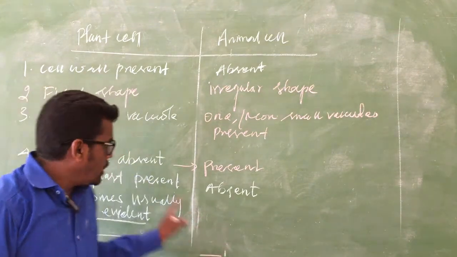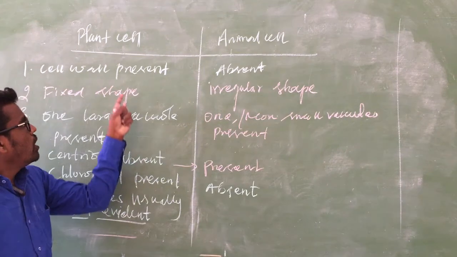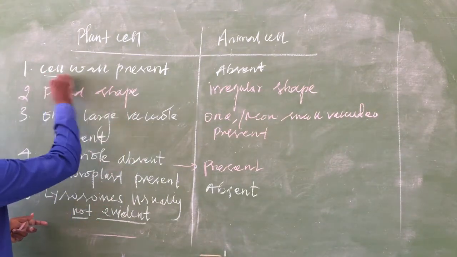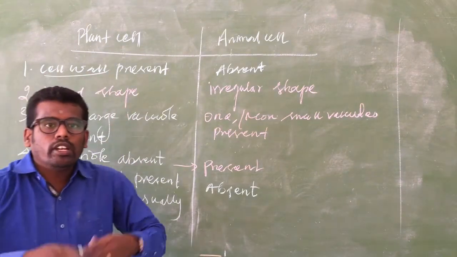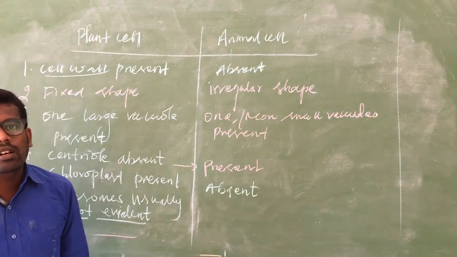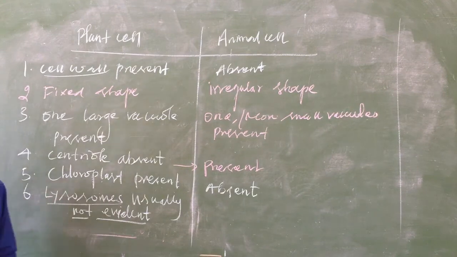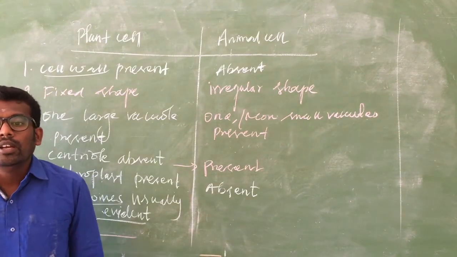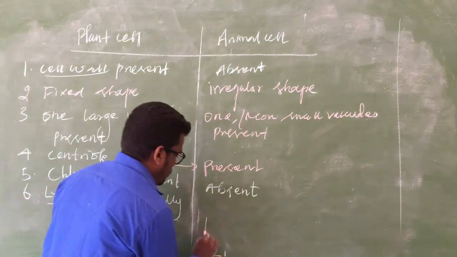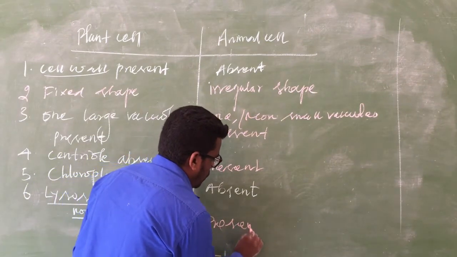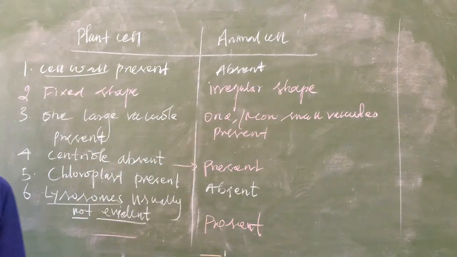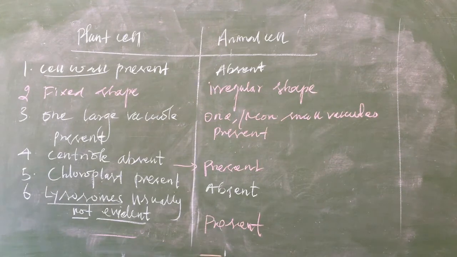So here it is absent. Why? Because the cell wall is present and protects the plant cell, so there is no need of the lysosome. But in the animal cell, lysosomes are very common.